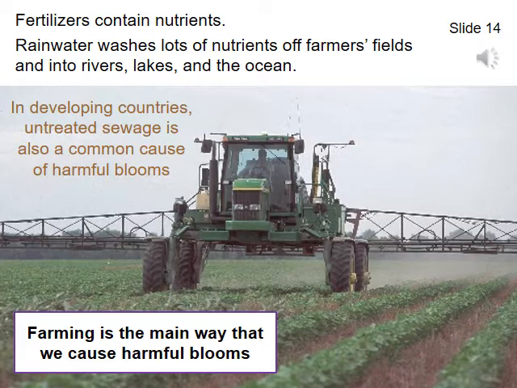In developing countries, some cities discharge untreated sewage directly into rivers and the ocean. Thus, wastewater from sewage treatment plants is no longer a significant source of bacteria that can make us sick or nutrients that can cause a harmful bloom of algae in places like the United States. Of course, accidental spills of partially treated or untreated sewage do happen, and can potentially cause harmful blooms of algae when they do.